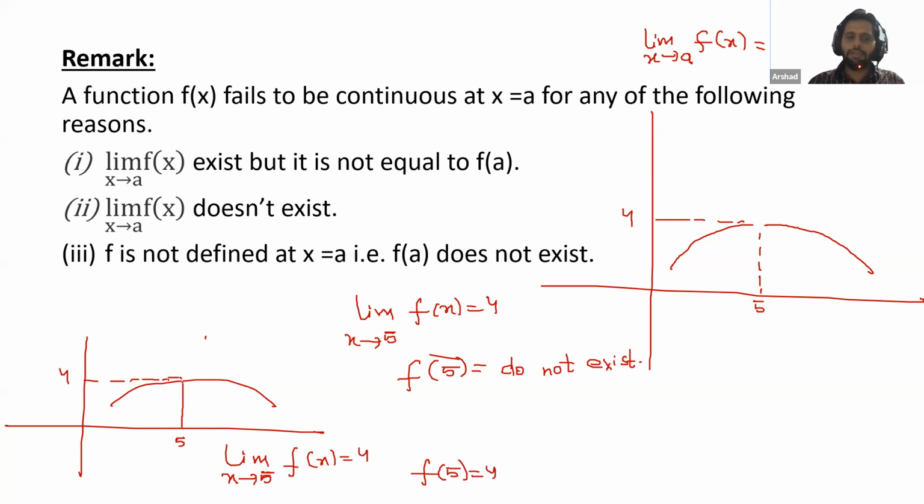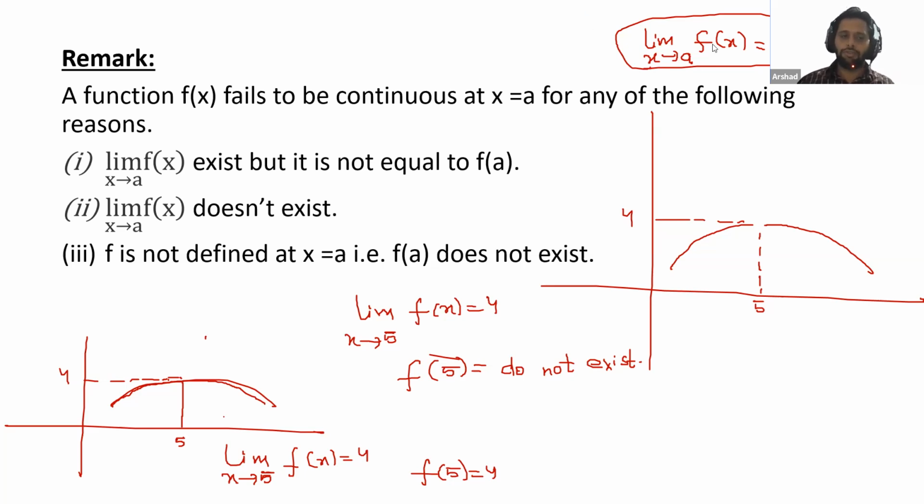FA exists and these two are equal. That's why we can draw this graph without lifting up the pen. That's why this function is continuous. So this is the condition for continuity at a particular point. If we need to check whether the function is continuous at any point or not, the limit should be equal to FA.